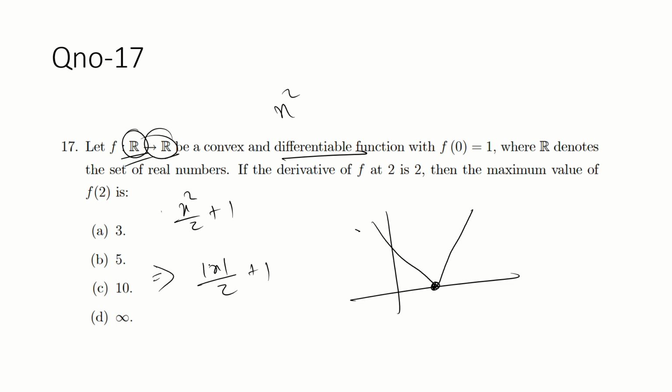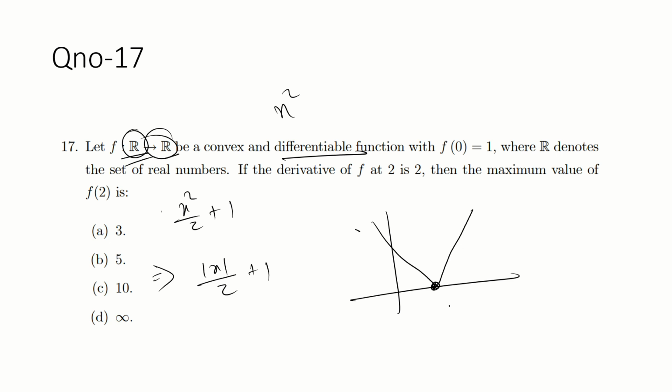So this is converted into mod x by 2 plus 1, and it will create a kink.